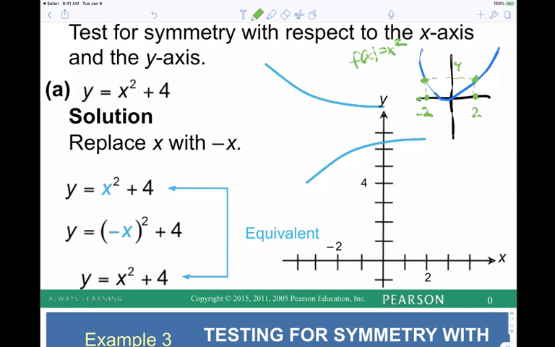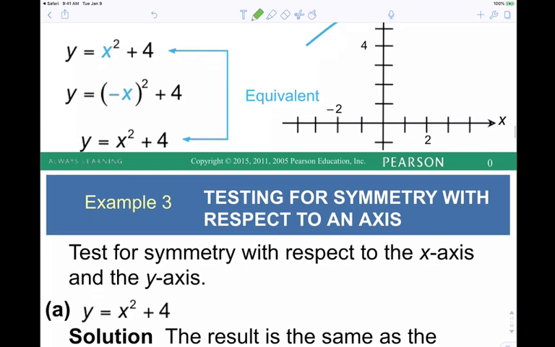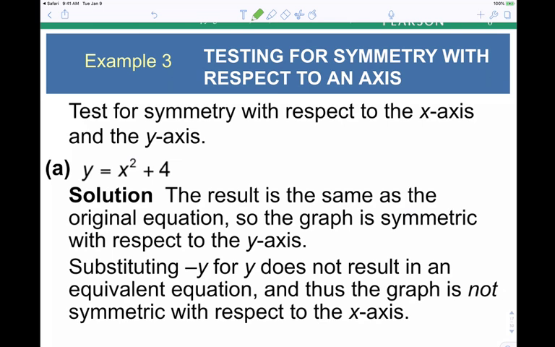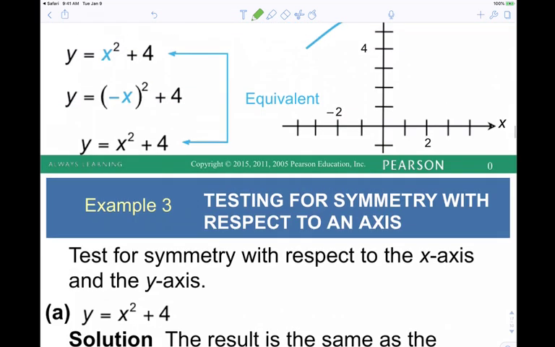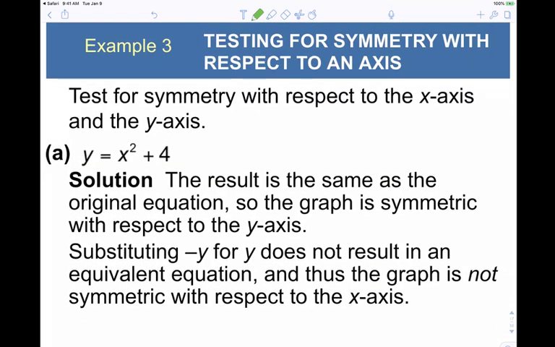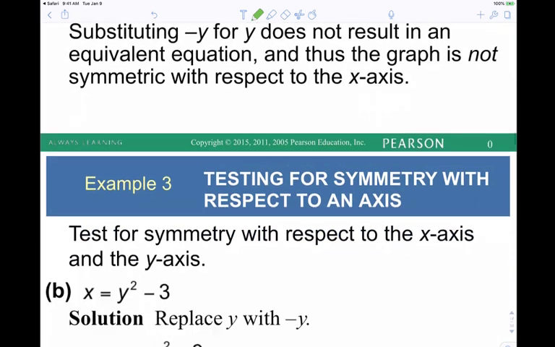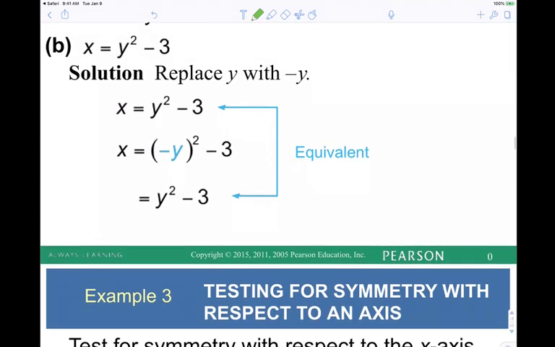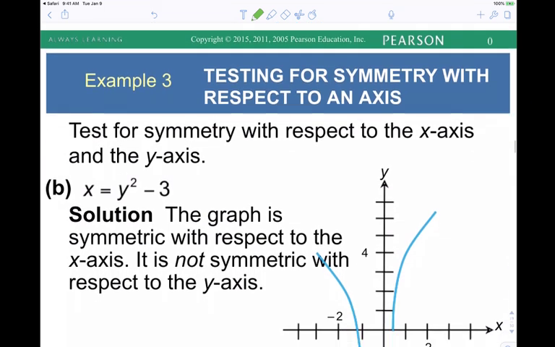Change the y, right? So to test for symmetry with respect to the x-axis, we change y to negative y. If we get the original, then yes. If not, then no. This is 2-7, okay, so I see the clock and I'm going to move forward. Again, x-axis symmetry, change y to negative y and simplify. Y-axis symmetry, change x to negative x and simplify. If you get the original, then it's a yes. If you don't, then it's a no.